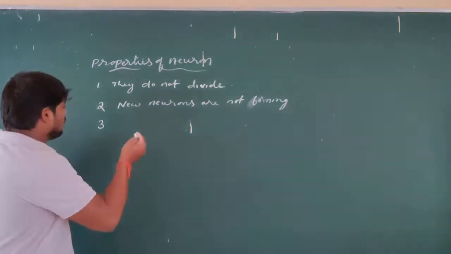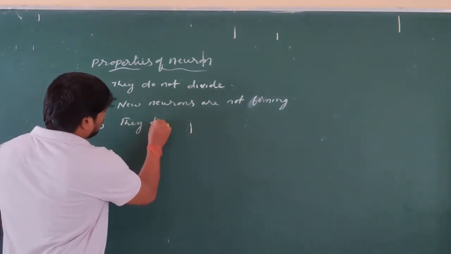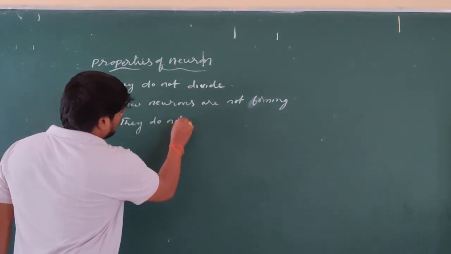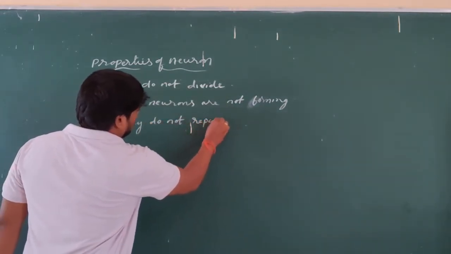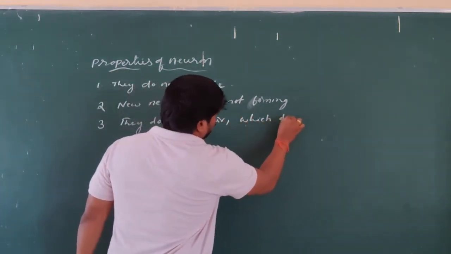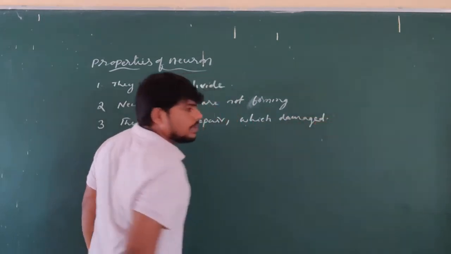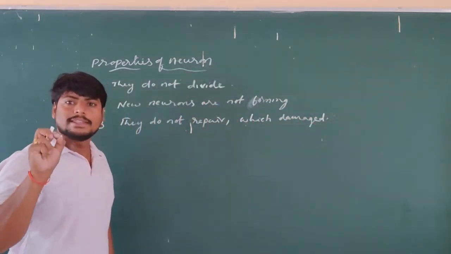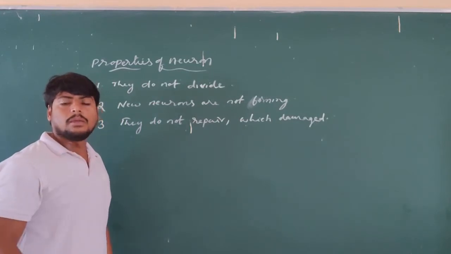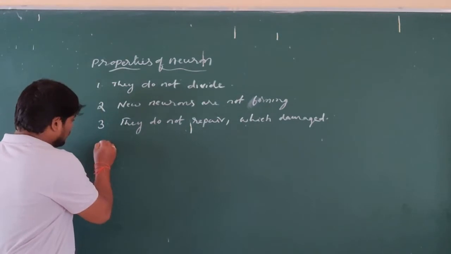So they do not repair damage. If any nerve cell or neuron is damaged, it is not able to repair itself. That is an important property.